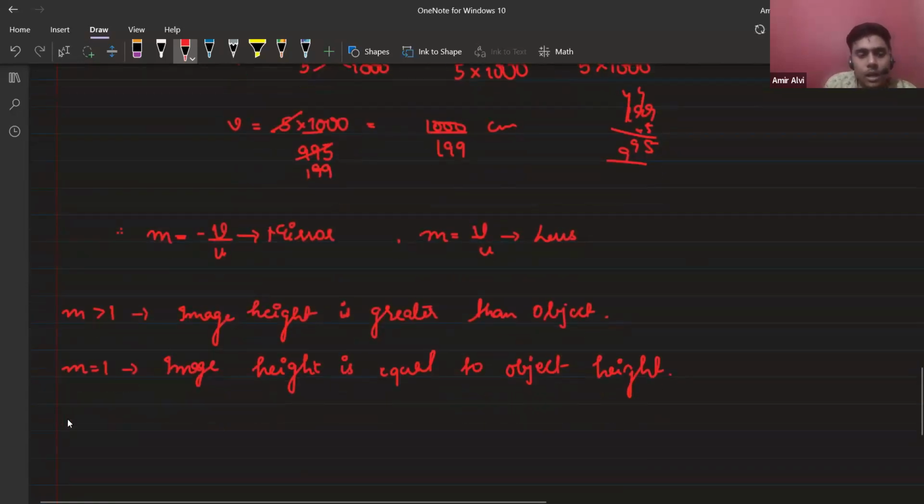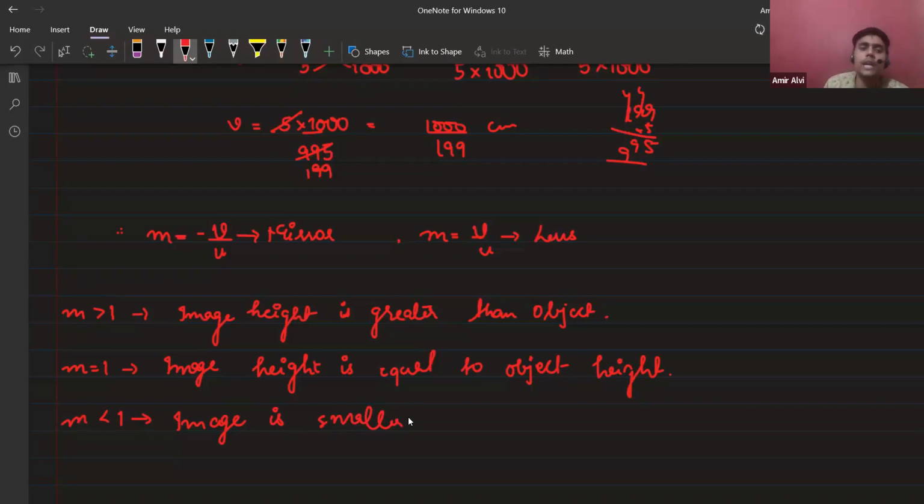And if it is less than 1, it could be point something, it means the image is smaller.